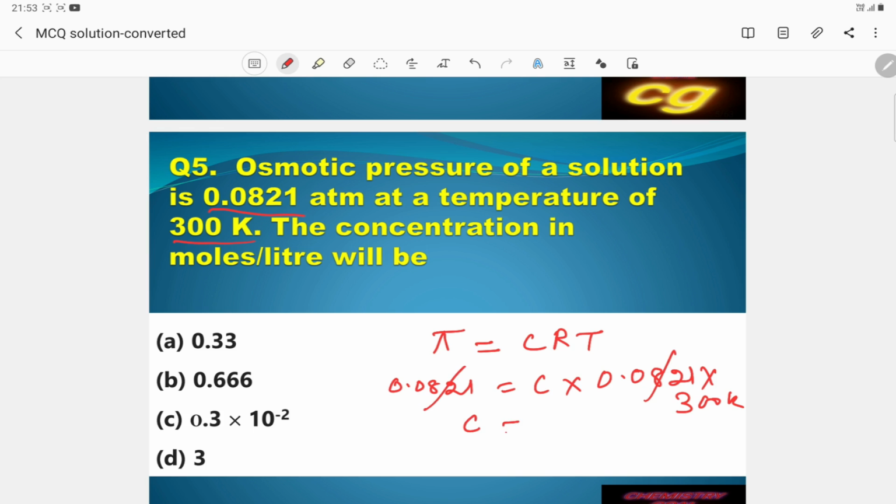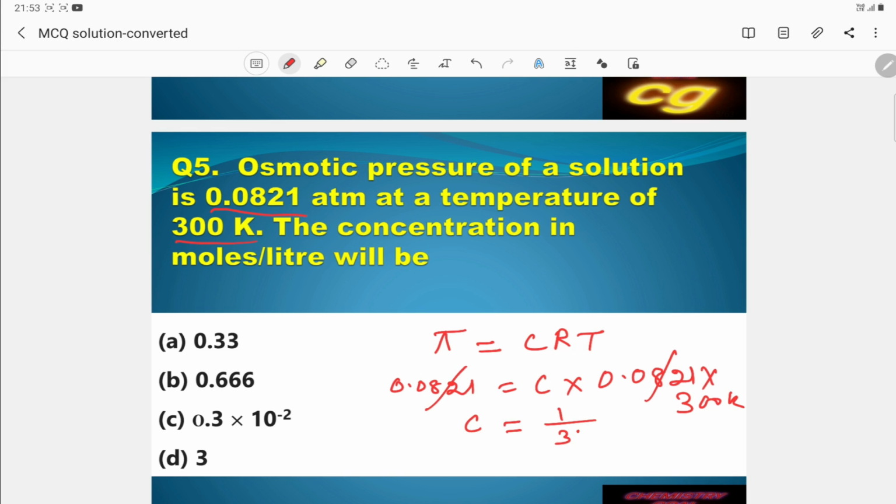So the concentration C is 1 by 300, which is equal to 0.33 times 10 to the power minus 2, that is 0.003. Okay.